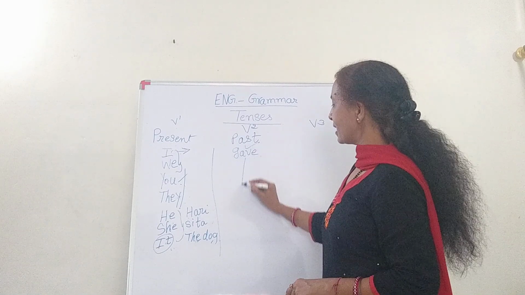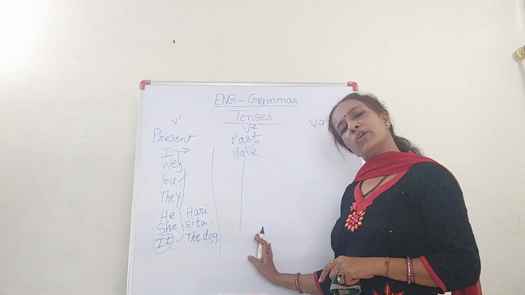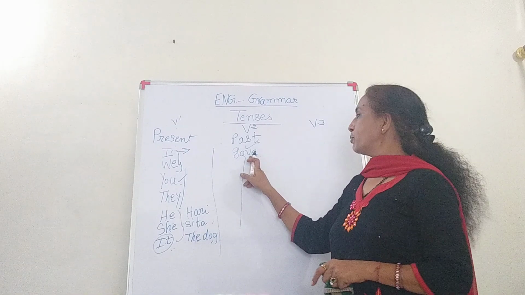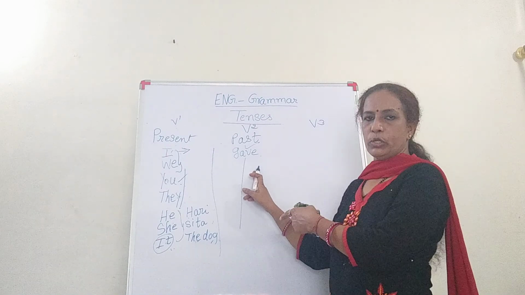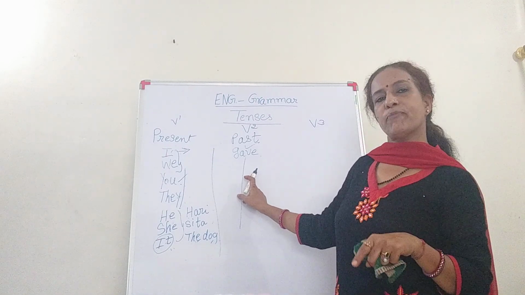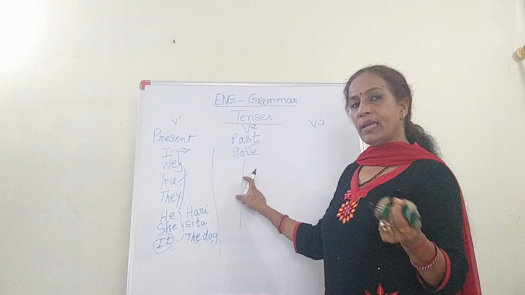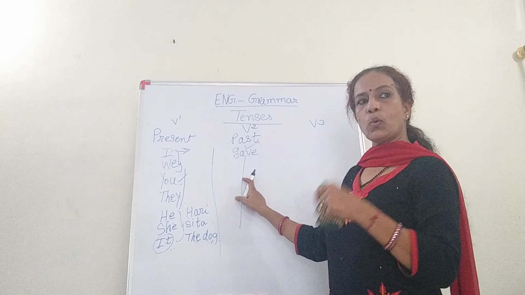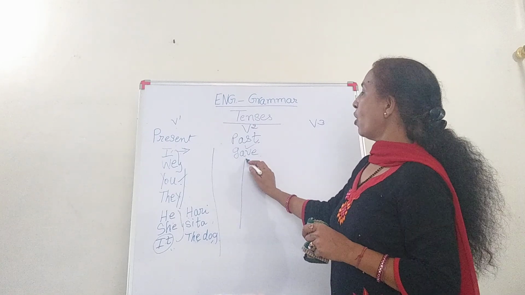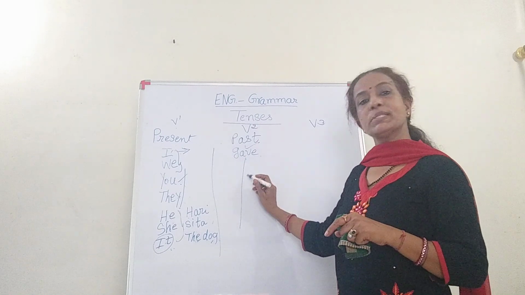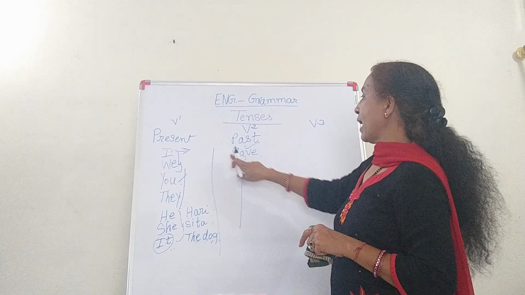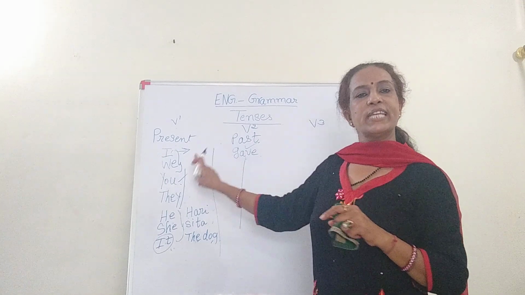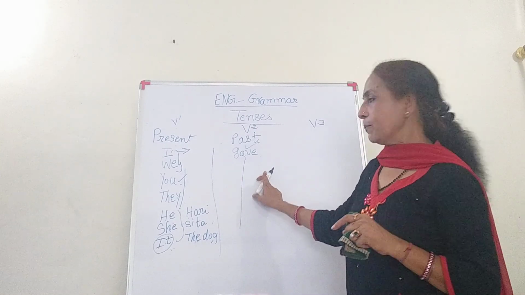Everywhere in past tense the verb is the same. I told you earlier that the verb is made past tense using ed, as I gave you the example play, played, work, worked. And at times the verb totally changes, that is give, past tense gave, take, past tense took. Is it clear? Okay.